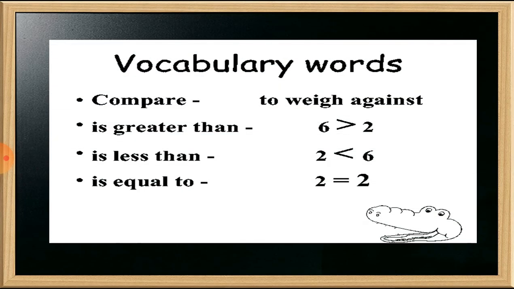So students, here are some vocabulary words for you: is greater than, is less than, and is equal to. This is the symbol for greater than, this is for less than, and this is the symbol for equal to. Here you can read this as 6 is greater than 2. I repeat, 6 is greater than 2. In this one, 2 is less than 6, and 2 is equal to 2. This way you use the symbols to read.